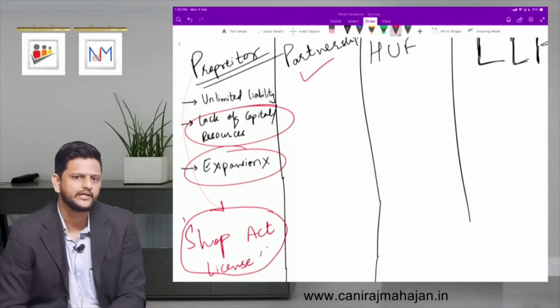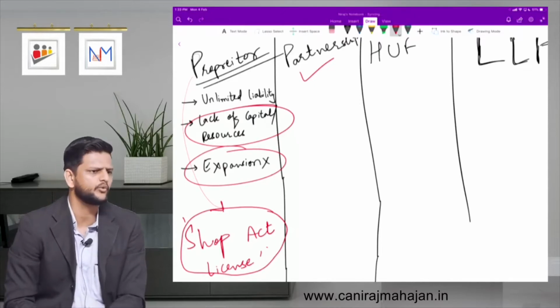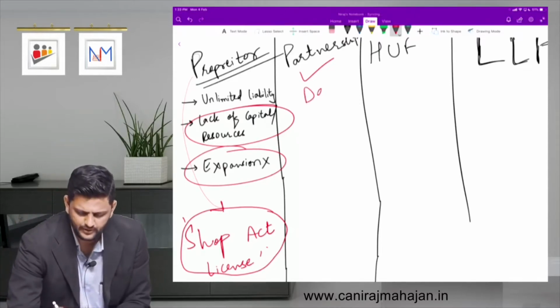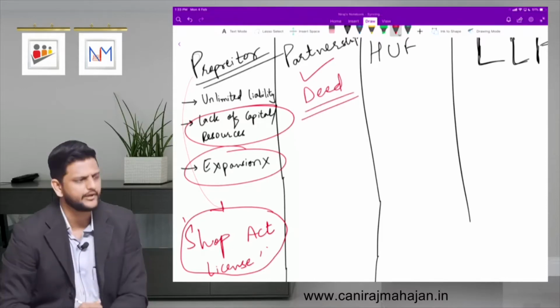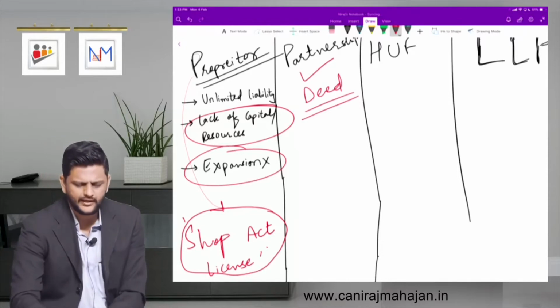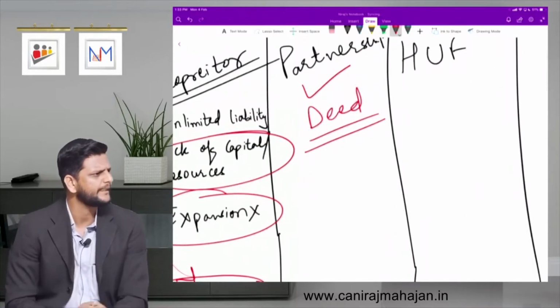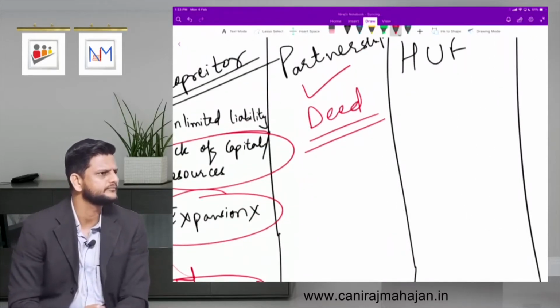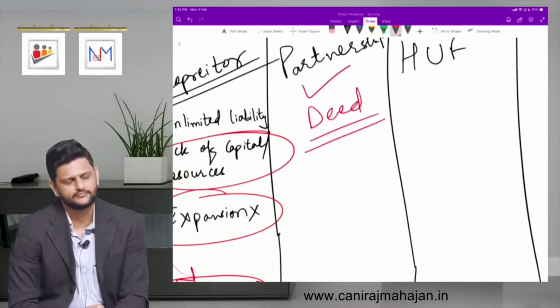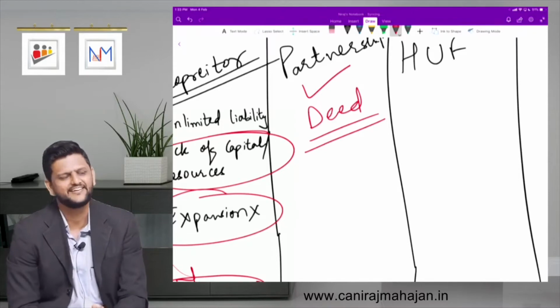Yes. And for partnership? Agreement. What do we call it as? Simple. Partnership deed. Liability limited? Unlimited right now. Correct. Again, there are some restrictions. Which one? Dispute between partners. Yes, very good.